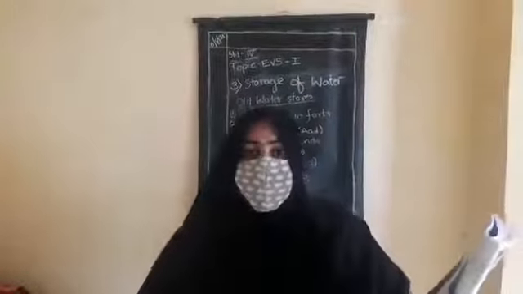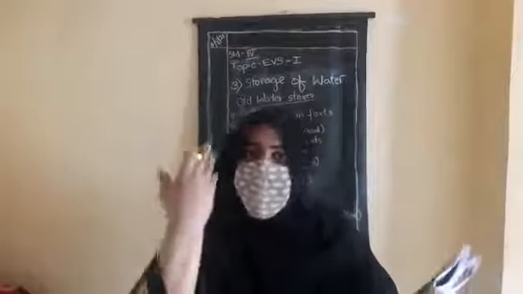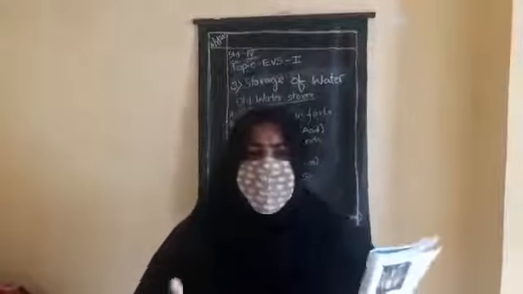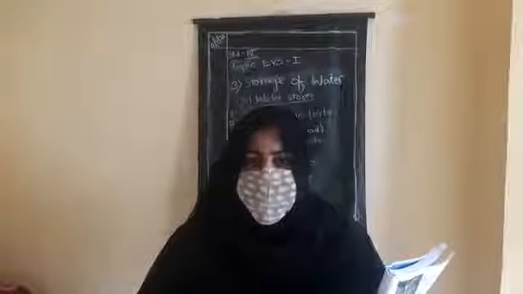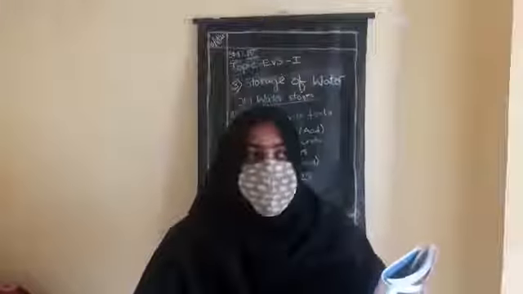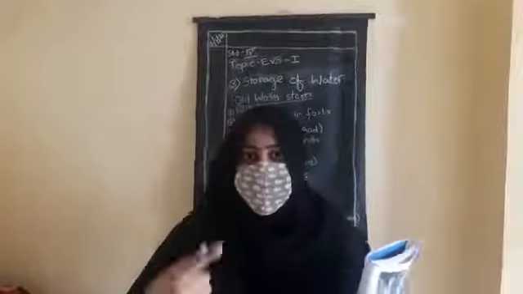Later, in the rainy season, when these dams are full, the engineers release the water. And what do people do with this water? Does anyone know? The engineers use this dam water to generate electricity.